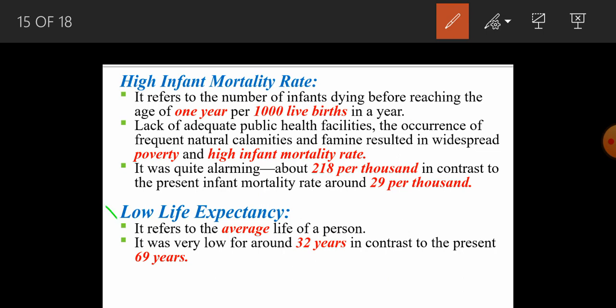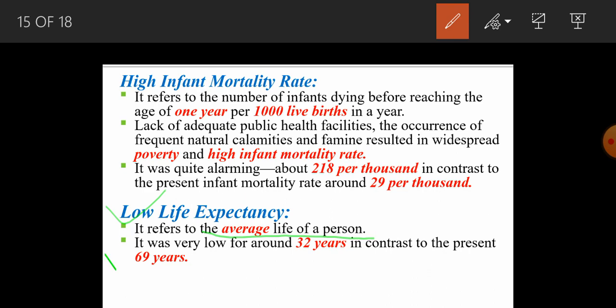Now let's come to the next one, that is low life expectancy on the eve of independence. First we will see what it refers to. It refers to the average life of a person, meaning up to how many years that person can survive. That is only called the life expectancy, that is, for how many years he can survive, right?